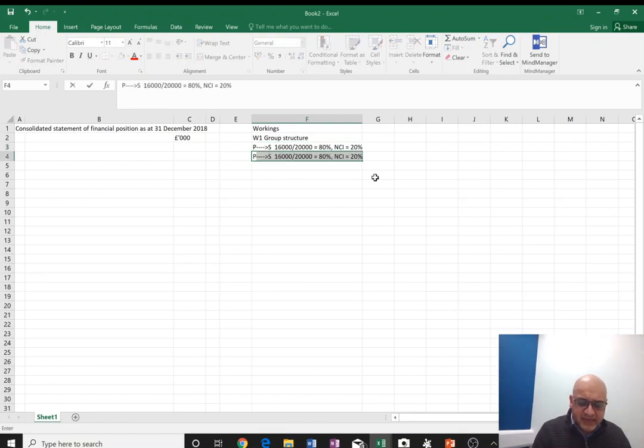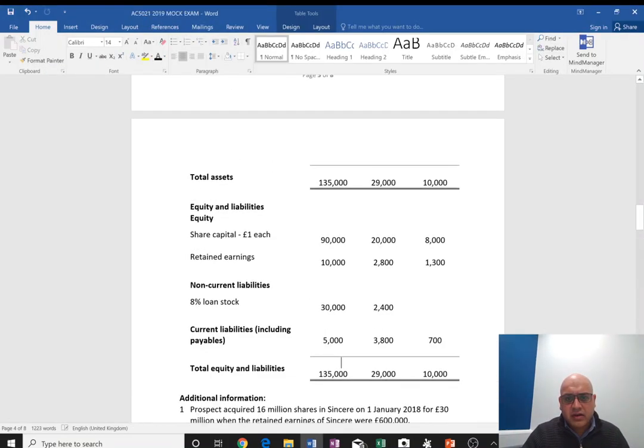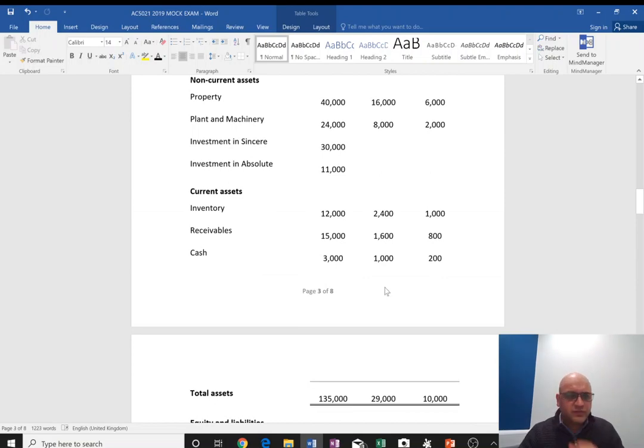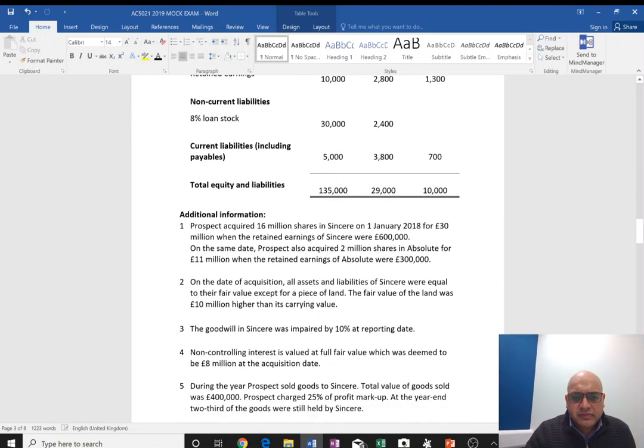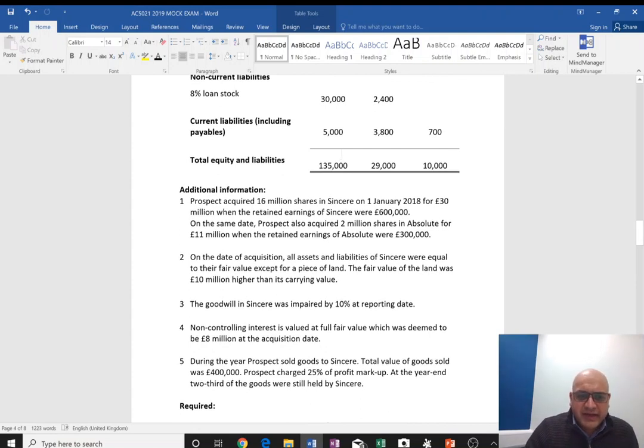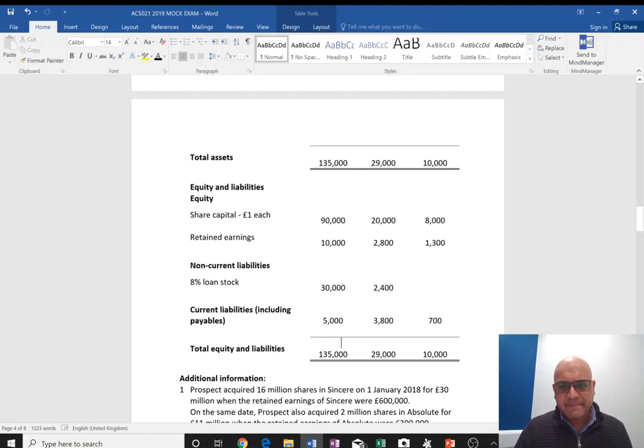We can apply the same principles to the other company, Absolute, to find out what relationship the parent has with that. So Prospect acquired 2 million shares, right? And they had 8 million shares in issue.